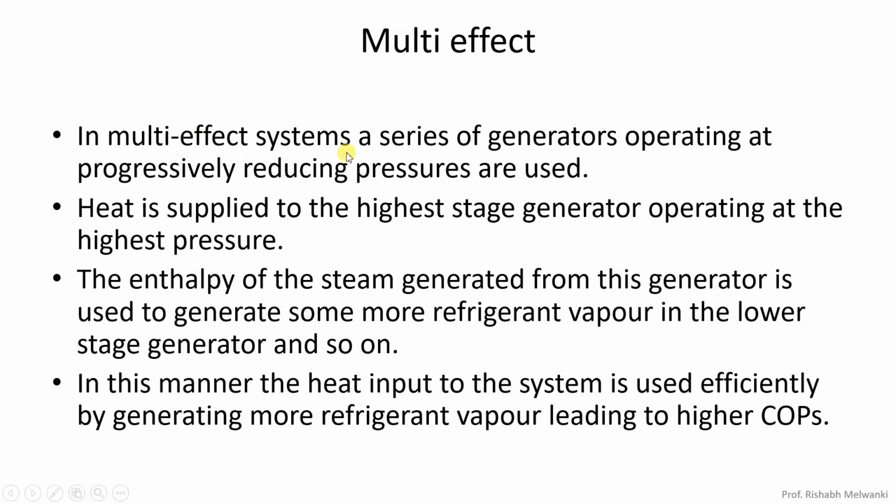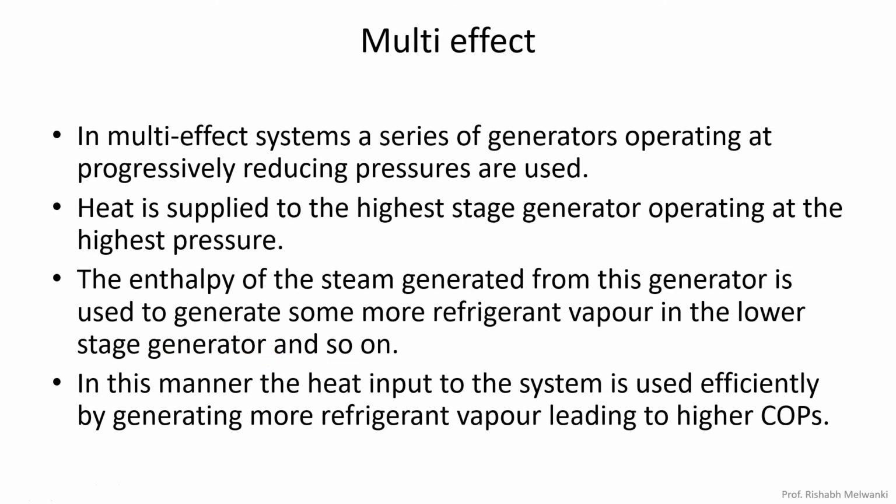In multi-effect systems, a series of generators operating at progressively reducing pressures are used. Heat is supplied to the highest stage generator operating at the highest pressure. The enthalpy of steam generated from this generator is used to generate some more refrigerant vapor in the lower stage generator, and so on. So you can have multi-effect.